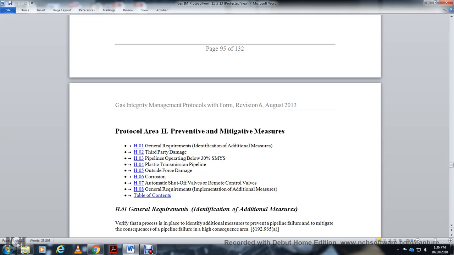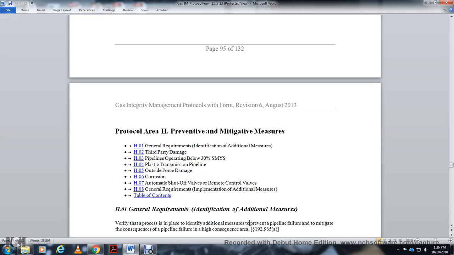Alright, Protocol Area H, preventive and mitigative measures. H.01, general requirement identification, additional measures. H.02, third-party damage. H.03, pipelines operating below 30% of the SMYS. H.04, plastic transmission pipeline. H.05, outside force damage. H.06, corrosion. H.07, automatic shutoff valve and remote control valves. H.08, general requirements implementation, additional measures.